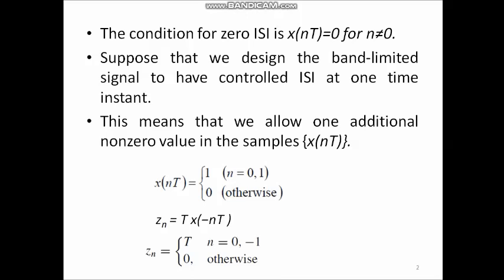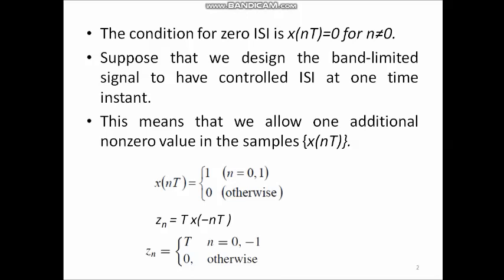Therefore, Z1 is 0. Next, for n greater than 1, Z2, Z3 etc., it is again 0. Next, for n equal to minus 1, Z minus 1 will be T into x of minus 1 into T. So, T into x of T, this gives the value T. For n less than minus 1, we will get Z minus 2, Z minus 3 etc. as 0.